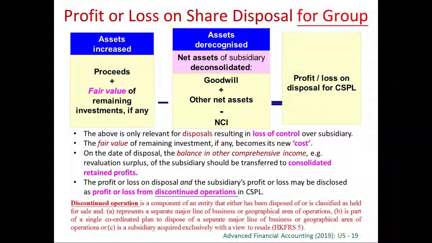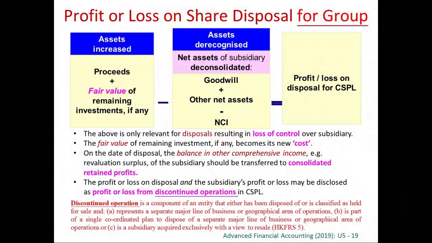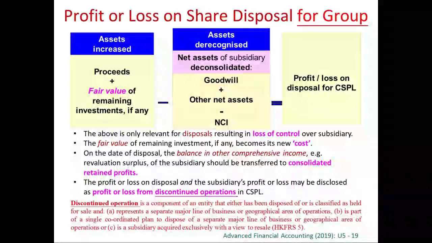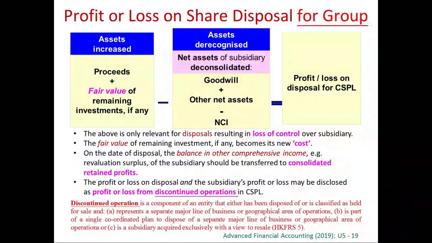In your consolidated financial statements, in your consolidated income statements, those sales, cost of sales, etc., should include only continuing operations. You have studied financial statement analysis, ratios. You understand that when we calculate ratios, we try to exclude those non-recurring items. Discontinued operation is a non-recurring item. It will not happen again. It will not happen in the future, right? So that's why we exclude it from those continuing operations. So therefore, after all the continuing items at the bottom, you have the profit from discontinued operation, and then you have the profit.